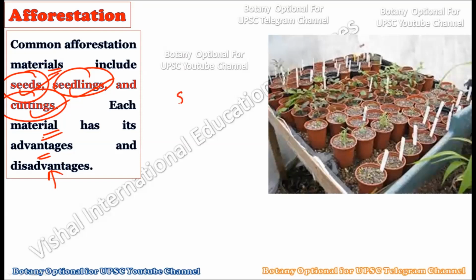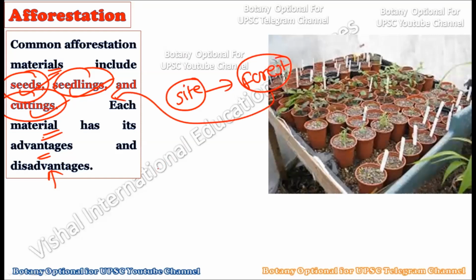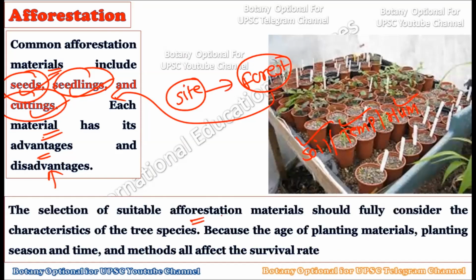It will all depend on the site, which type of site we want to create the forest on out of the barren land. Depending upon that site, we should use the appropriate material. Which type of soil is there, which type of temperature conditions, which type of humidity; all these factors will affect which primary material we are going to use in the process of afforestation. The selection of suitable afforestation material should fully consider the characteristics of the tree species, and only then should we select the appropriate seeds, seedlings, or cuttings.